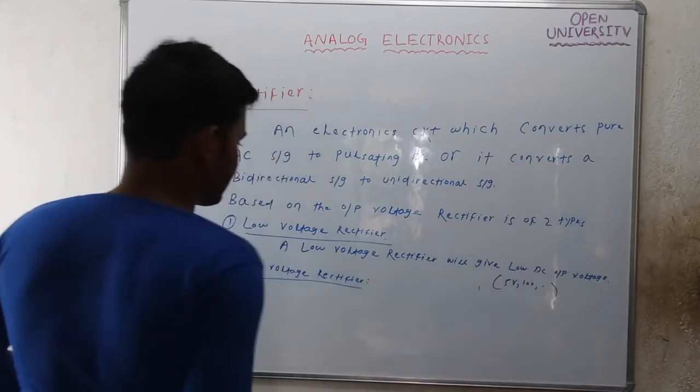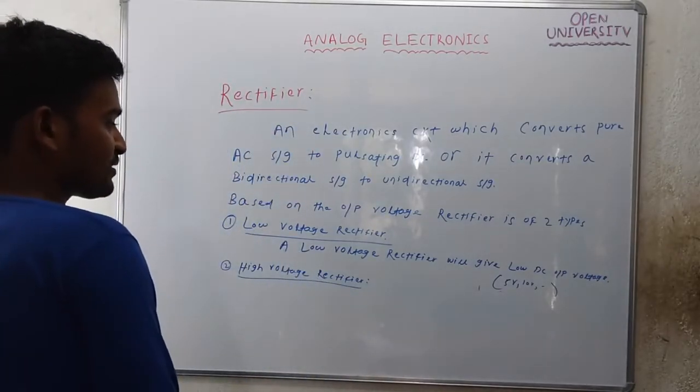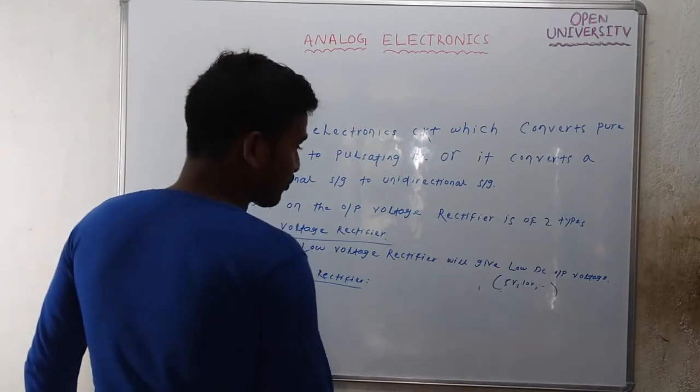A high voltage rectifier will give high DC output voltage, which is in the form of some hundreds of volt.